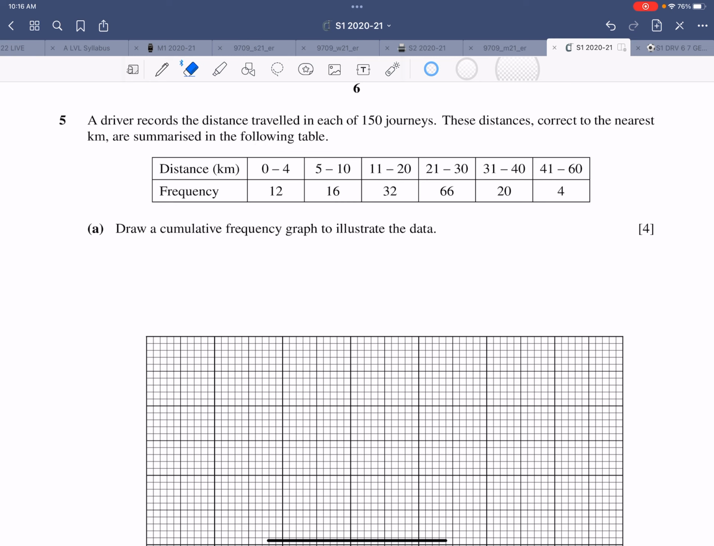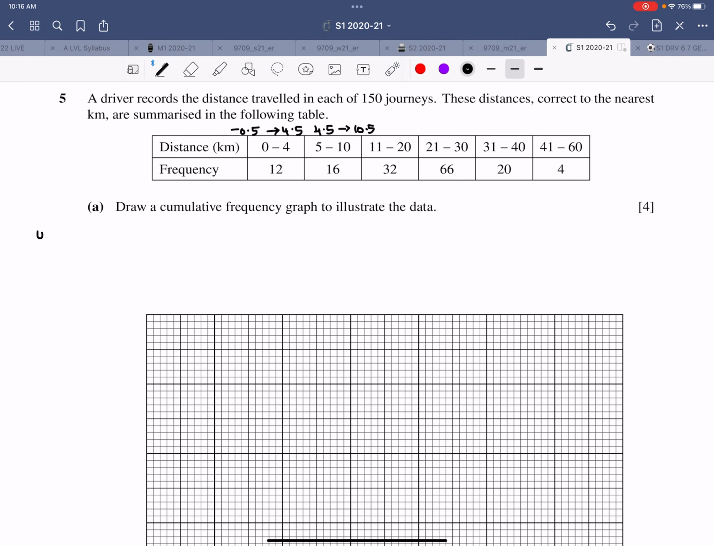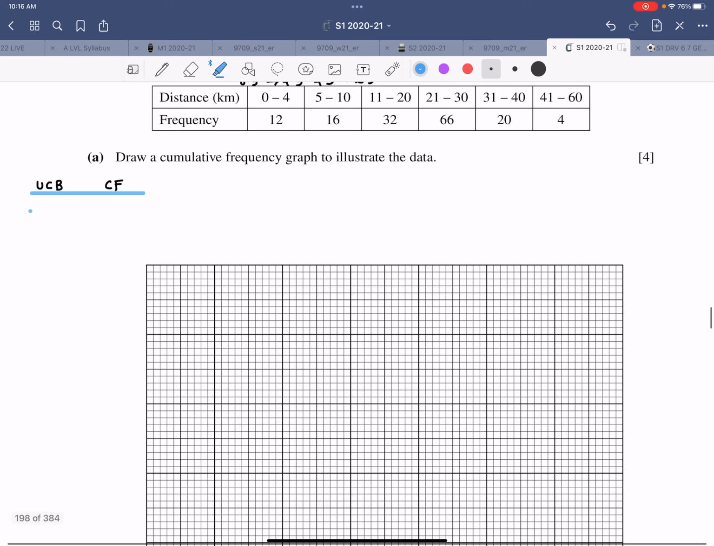And this becomes negative 0.5 to 4.5. This is 4.5 to 10.5. And so on. So the upper class boundary, where should I draw it? So let me make a table here. The upper class boundary and the corresponding cumulative frequency, that is what needs to be drawn. So this is like this. And let me draw a few lines. So 1 and 2 and 3 and 4 and 5 and 6, something like this.